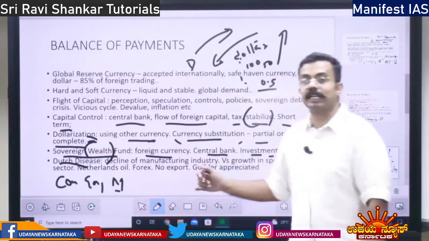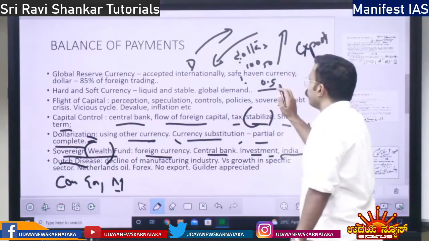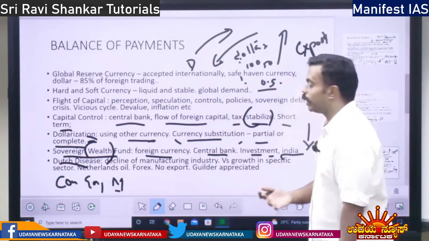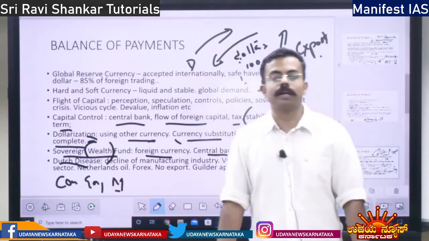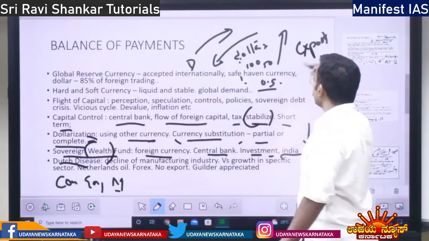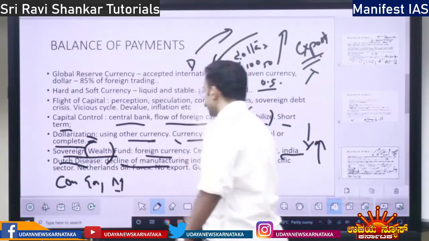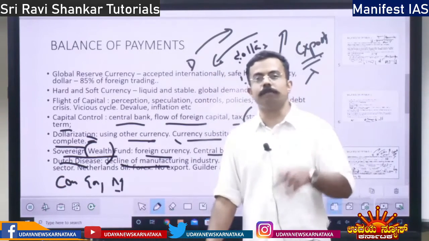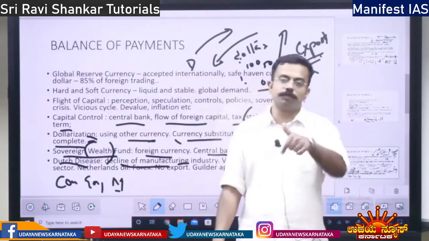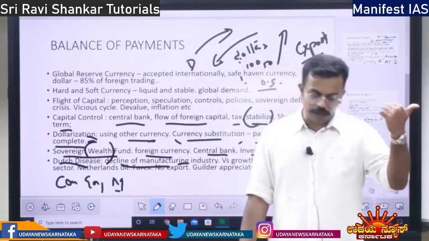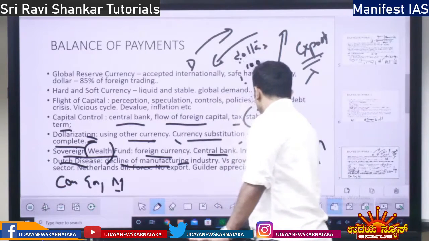Because of more foreign currency coming into the country, the currency appreciates. When the currency appreciates, what will happen? Exports will suffer. If for $1 only 0.5 chocolate is available, who will take chocolates from Netherlands? Nobody is going to import chocolates from Netherlands. So, Netherlands exports will suffer. This is Dutch disease, declining of manufacturing. Because of export of only one product, manufacturing and other industries declined. Because more foreign currency came, the local currency appreciated, and it impacted the exports. That is Dutch disease.